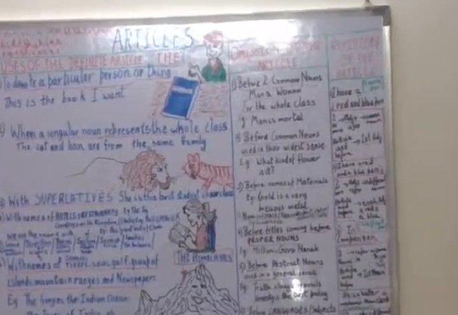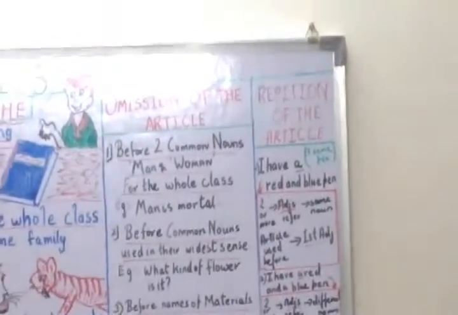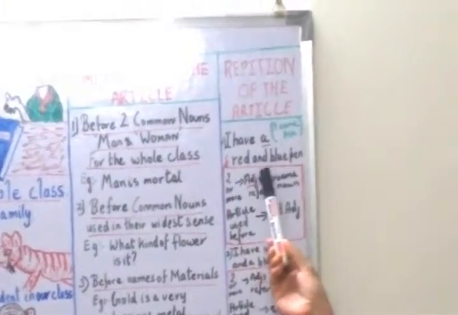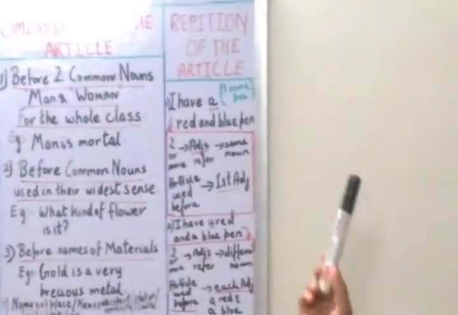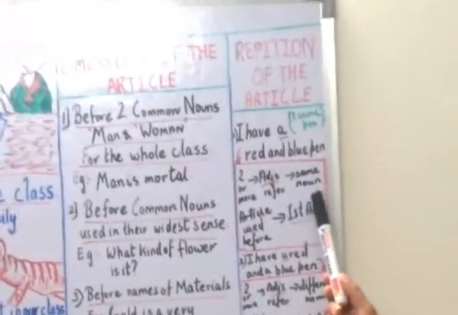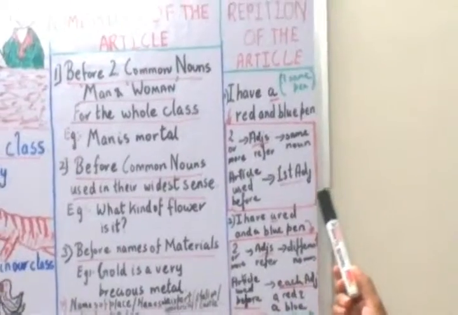Now let us see the last topic, that is the repetition of the article. What do you mean by repetition of the article? I have an example over here: I have a red and a blue pen. The first rule is about adjectives: when we have two or more adjectives referring to the same noun, the article is used before the first adjective.